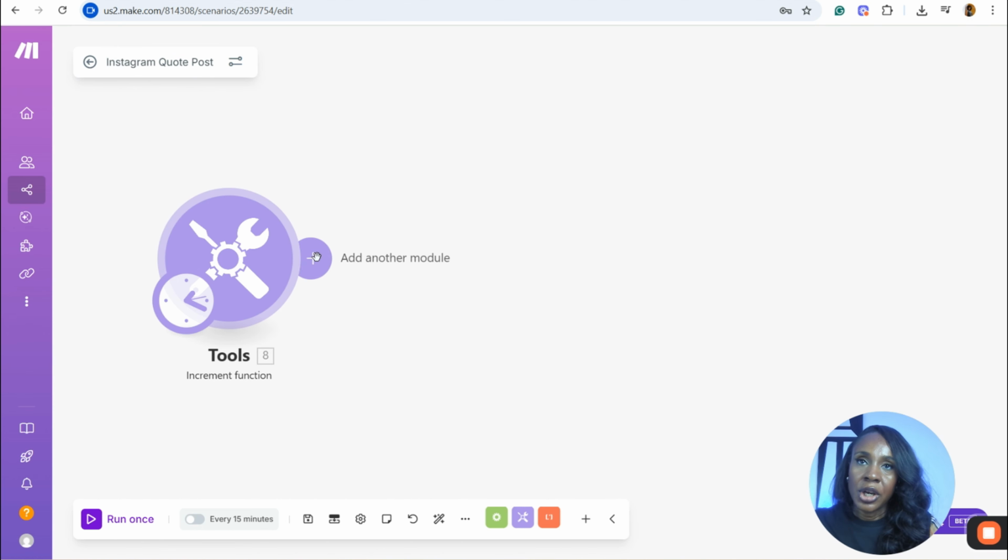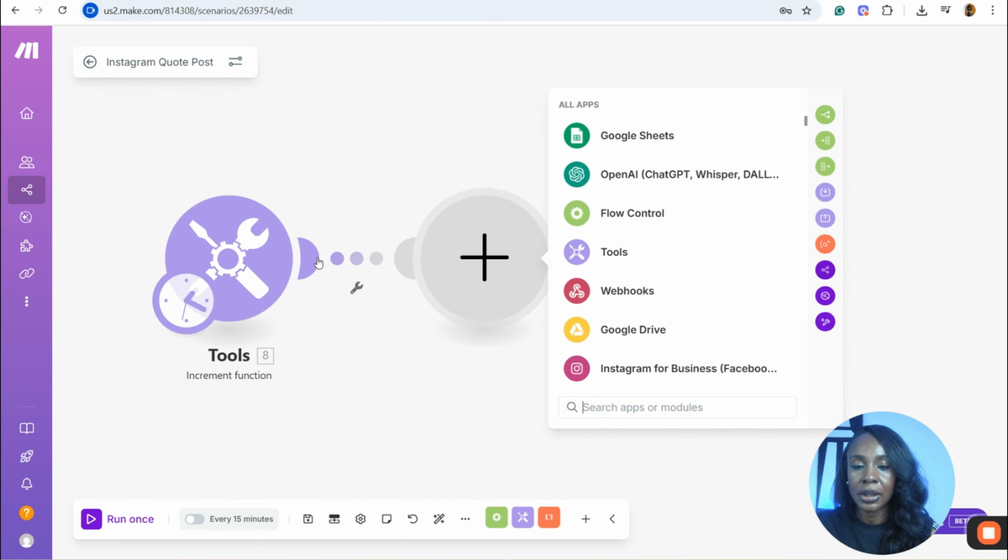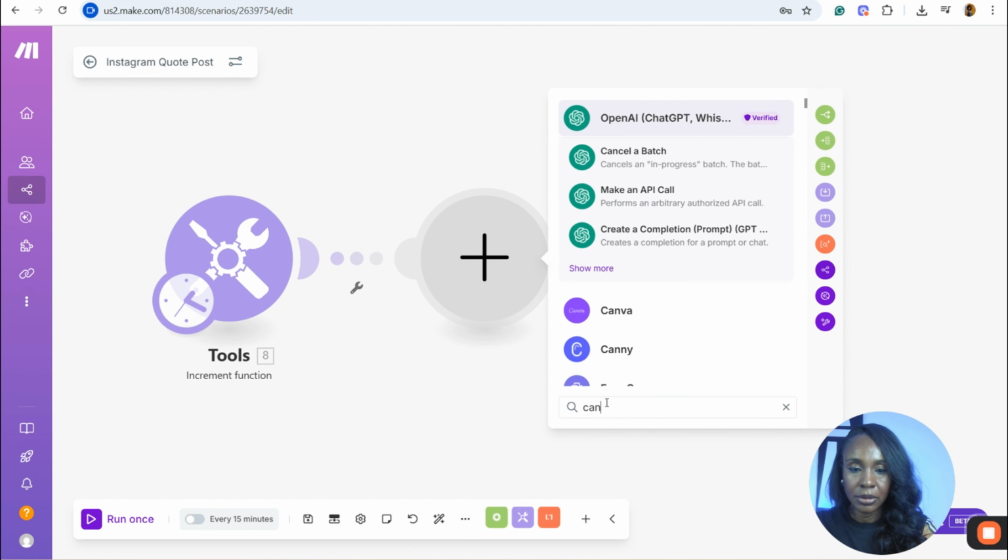After your increment function, we're now going to add our Canva API. So now the role of the Canva API in this case is that the Canva API will auto publish to Instagram directly. So we do that by clicking on this and searching for Canva.